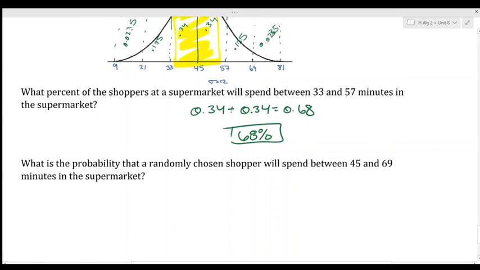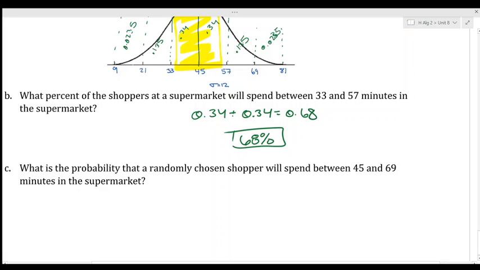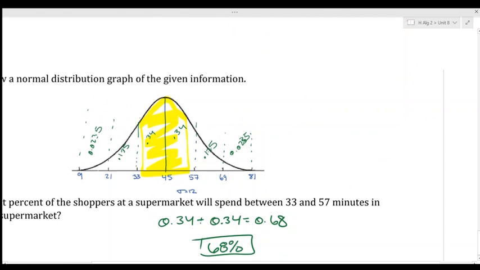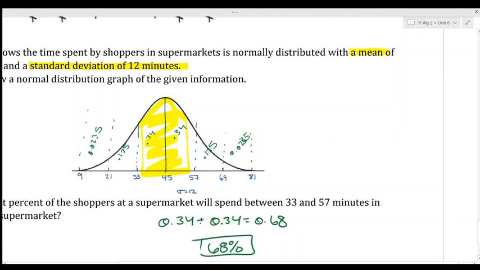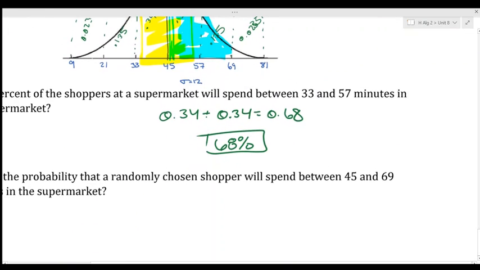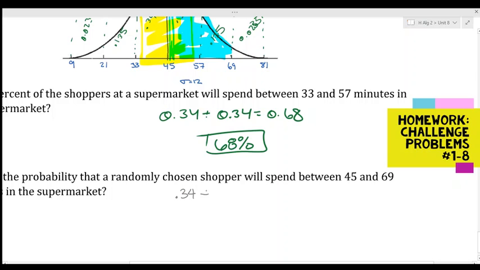Next one: what is the probability that a randomly chosen shopper will spend between 45 and 69 minutes? So we have these values here up to 69. We don't know what the first two standard deviations are by themselves, so we're going to add those two decimals together. That is 0.34 plus 0.135. This gives us 0.475, or as a percent, that's 47.5%.